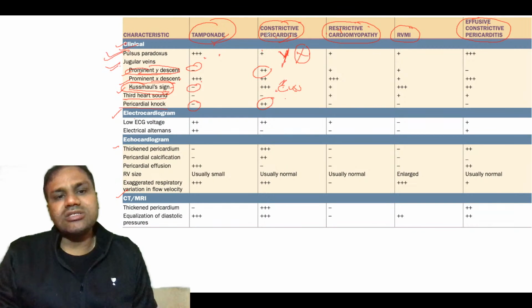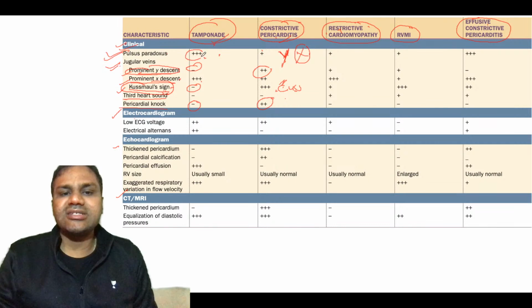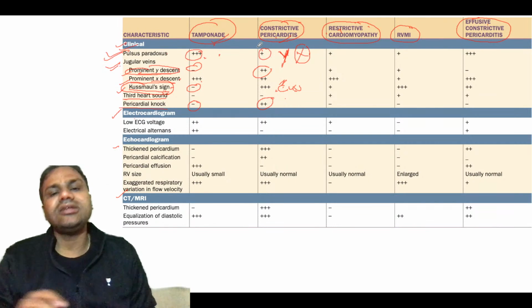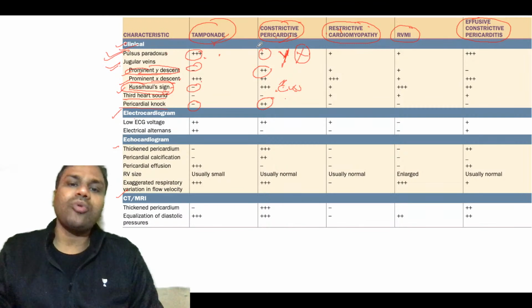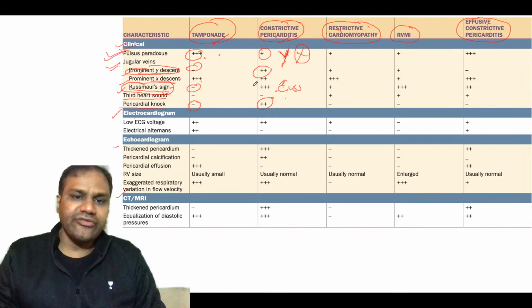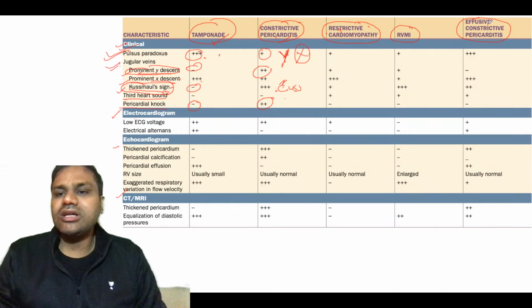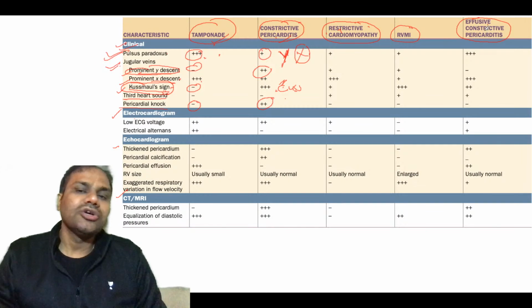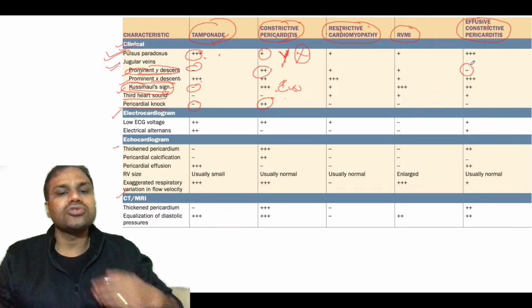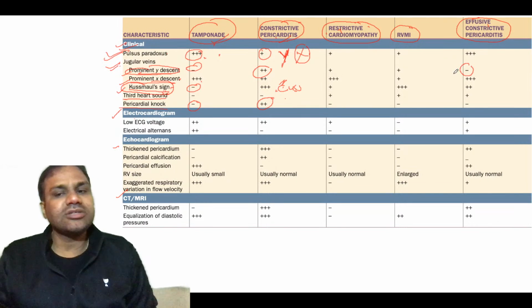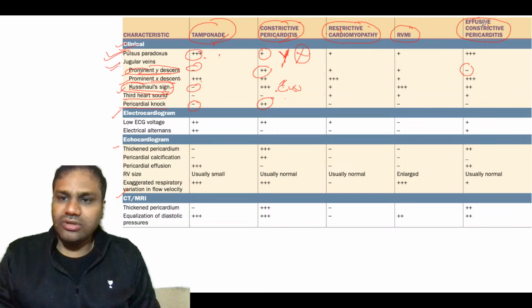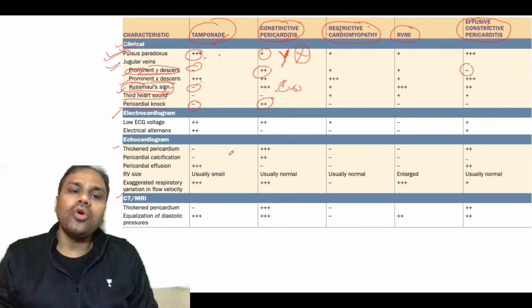Now see, pulsus paradoxus will be very much present in tamponade, but it can also be present in constrictive pericarditis, that is an important point you need to remember. So this will differentiate between constrictive pericarditis and tamponade. But there is one more point you need to remember, that is effusive constrictive pericarditis. In effusive constrictive pericarditis there is no Y descent, and since there is effusion, there will be no pericardial knock also.